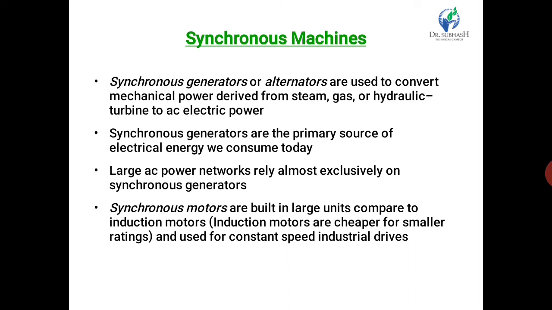For instance, synchronous generators with power ratings of several hundred megavolt-amperes, MVA, are fairly common, and it is expected that machines of several thousand MVA will be in use in the near future. Like most rotating machines, synchronous machines are capable of operating both as motor and as generator.